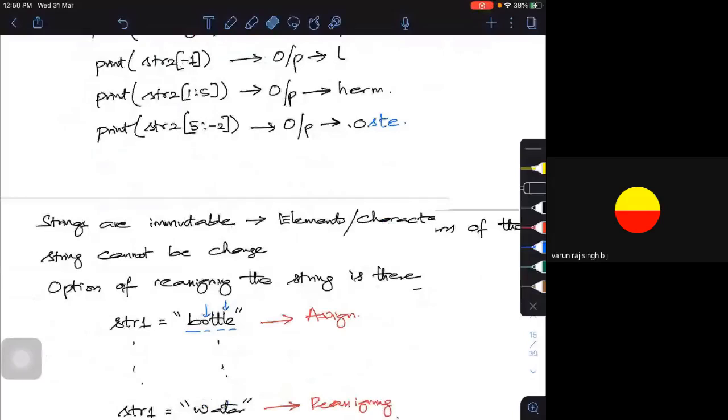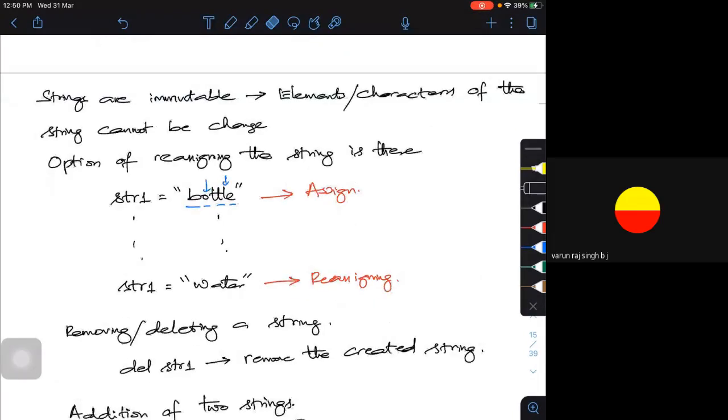Now, very similar to your tuples, your strings are also called immutable. What is immutable? I can't make any modifications to the elements or characters within my string. But there is one option where you can reassign it.